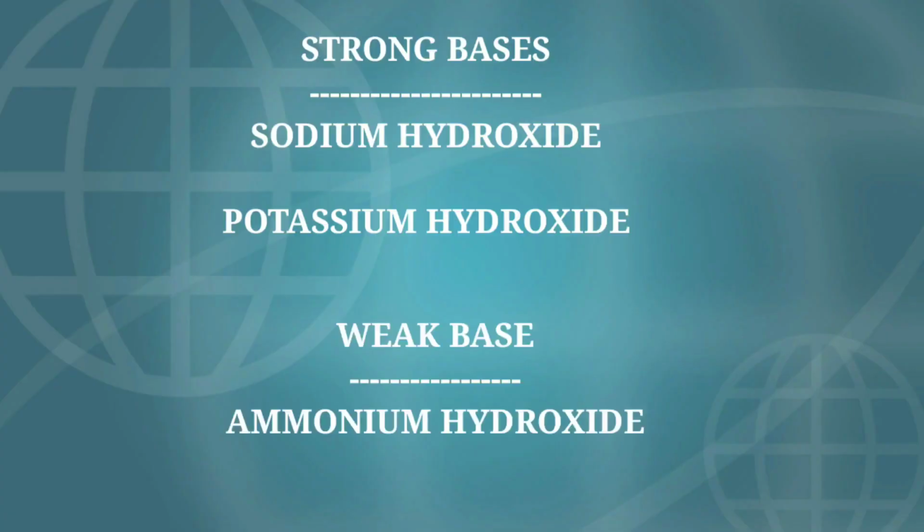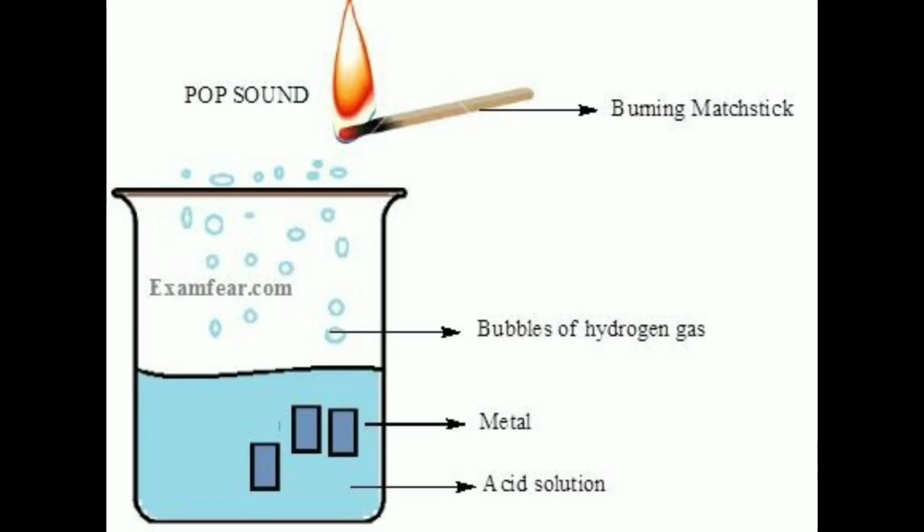Sodium hydroxide, potassium hydroxide are strong bases. Ammonium hydroxide is a weak base. Next topic, reaction of acids with metals. If you drop a metal piece in an acid, it reacts with acid and releases hydrogen gas.